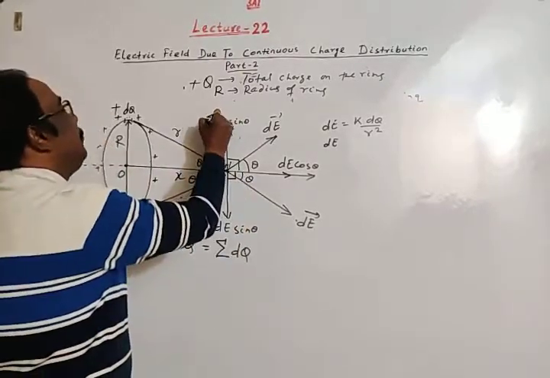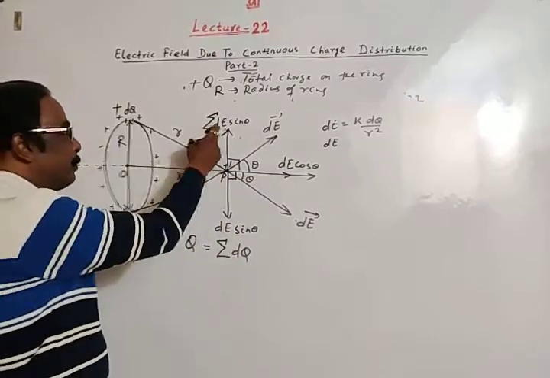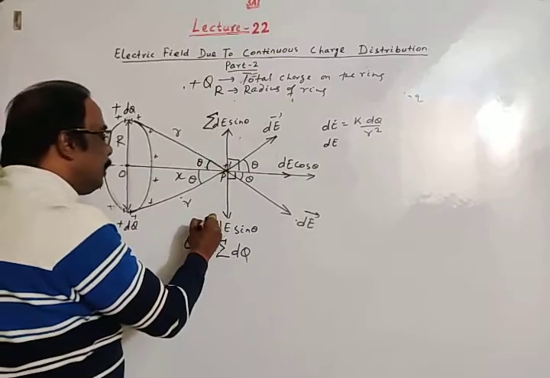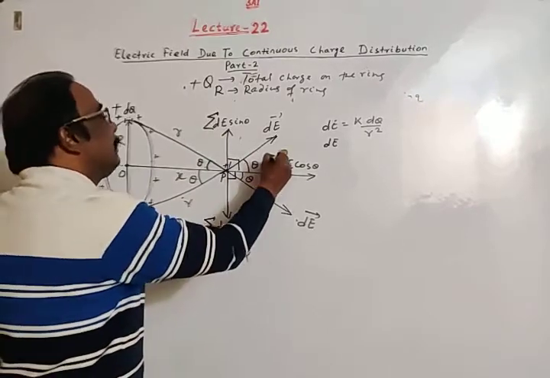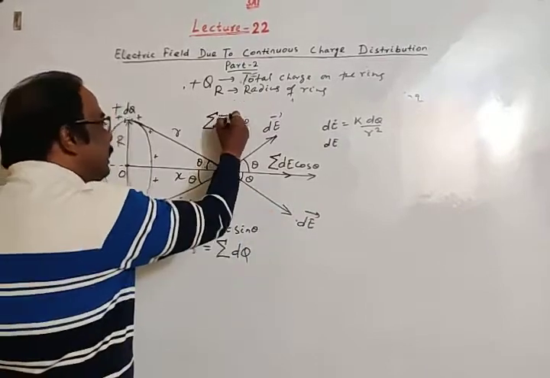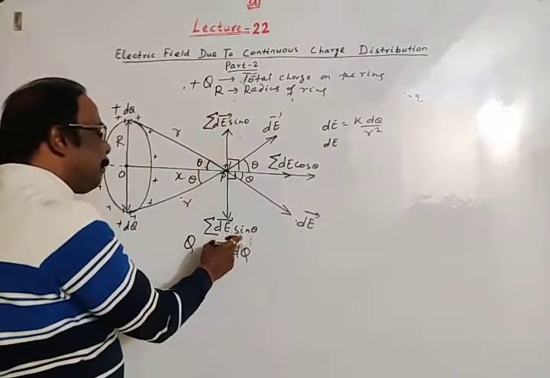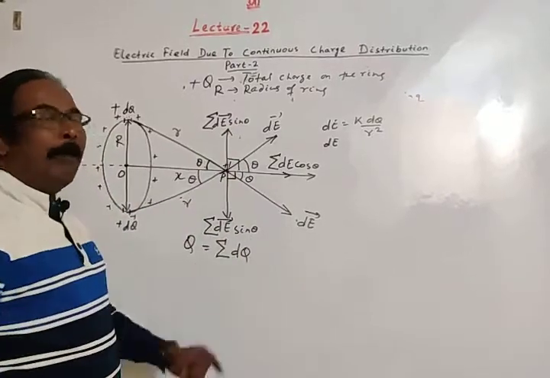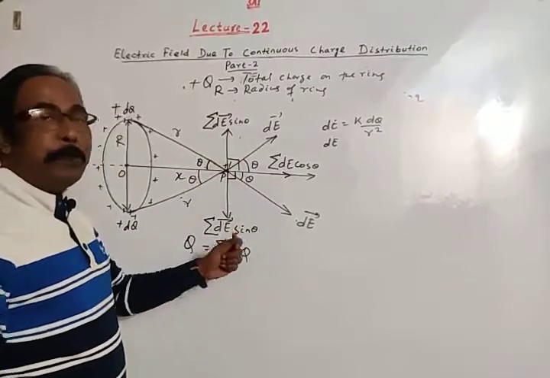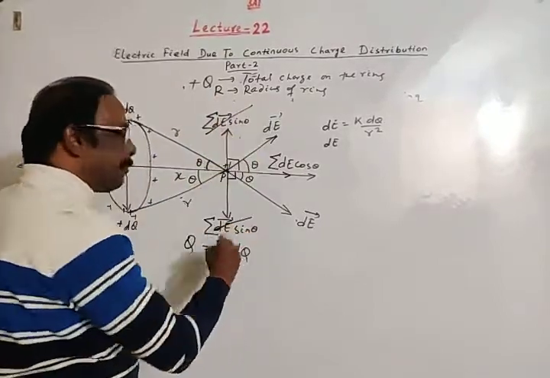So due to all charges dq, we take the sum of dE sin theta and the sum of dE cos theta. Since electric field is a vector quantity, the sums of dE sin theta are equal in magnitude but opposite in direction, so they cancel each other.